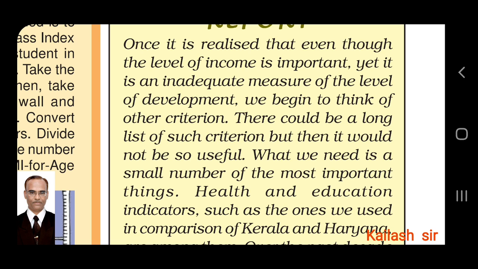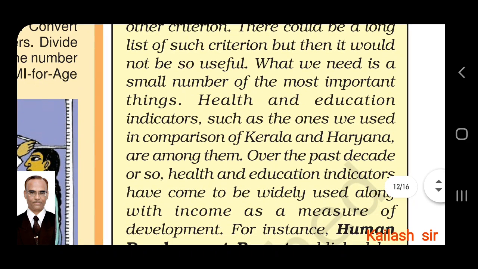There could be a long list of such criteria. There can be many things to consider apart from income, but then it would not be so useful. What we need is a small number of the most important things. Only the things which are most related should be considered. Health and education indicators. In fact, we should have income, health and education indicators such as the ones we used in comparison in the previous lecture of Kerala, Haryana and Bihar.